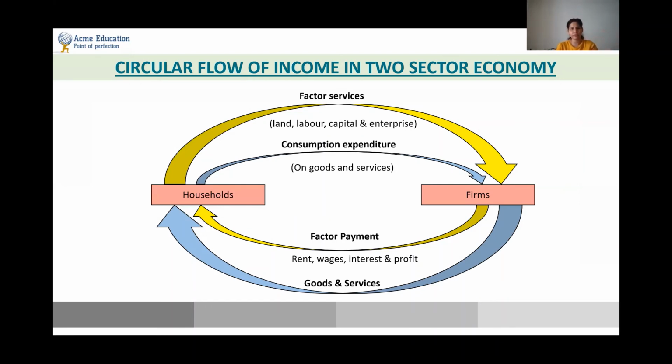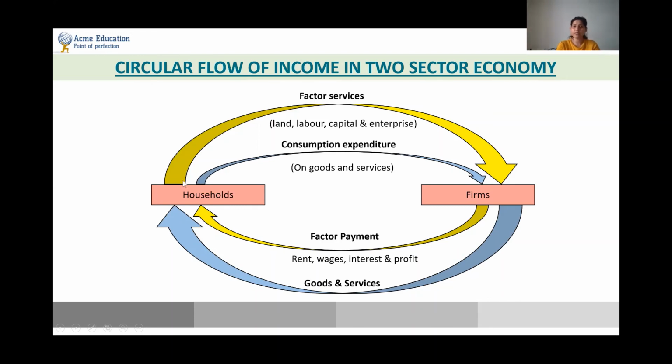So basically, whatever we've understood till now, summing up everything together, if you see, the household is providing this yellow arrow, which is basically talking about the factor services, which is nothing but again a real flow, which means the land, labor, capital, and entrepreneurship. And again, this yellow arrow has moved from the household to the firms, so it needs to come back from the firms to the household. So it is coming in the form of factor payments, which means the rent, wages, interest, and profit.